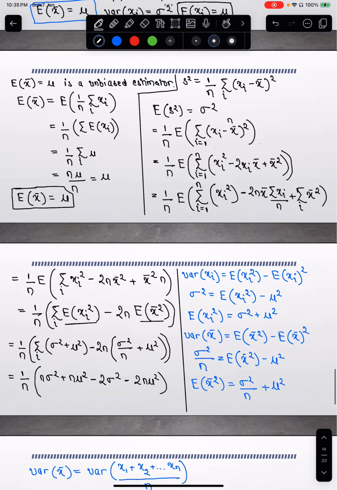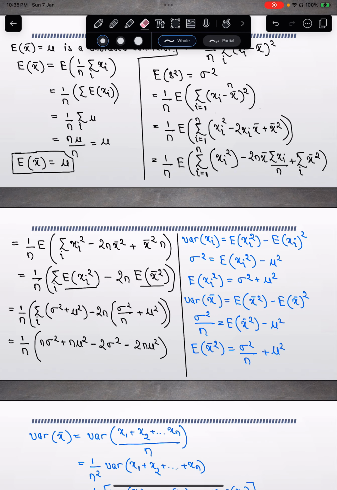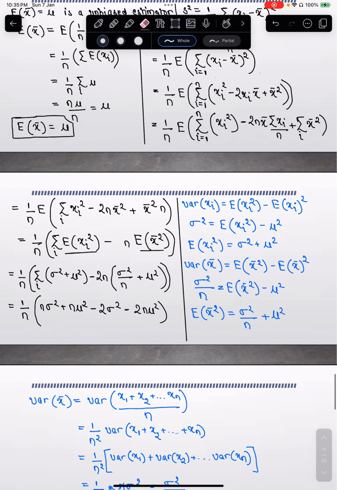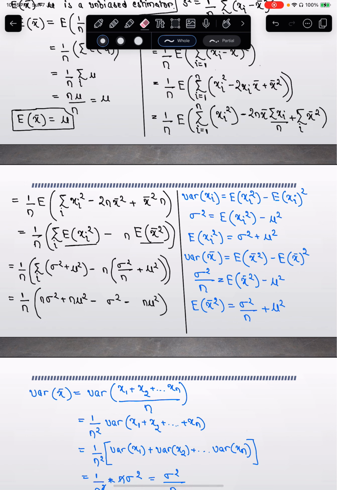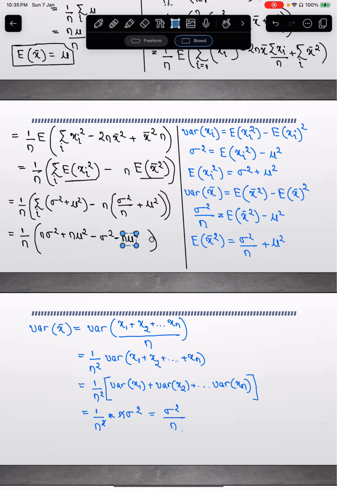Okay. So what I did wrong was, minus 2n x bar square plus x bar square n is n into x bar squared, right? So that is a mistake I did. So this 2 won't come in, right? Okay, sorry about that. And so finally I can move these terms a bit on the side. Okay. So understood the mistake, right? Minus 2n x bar squared plus x bar squared n would be n of x bar squared.